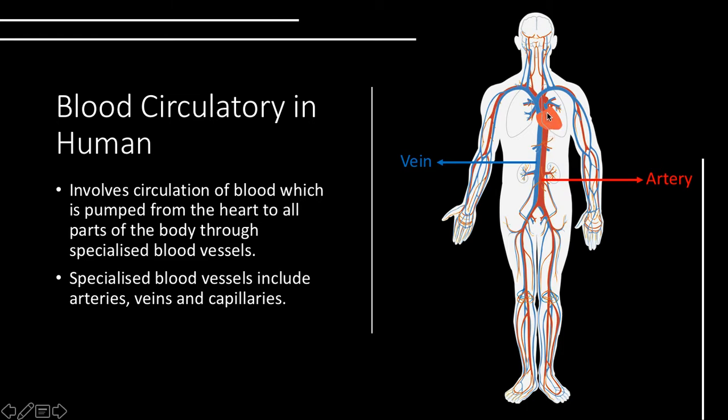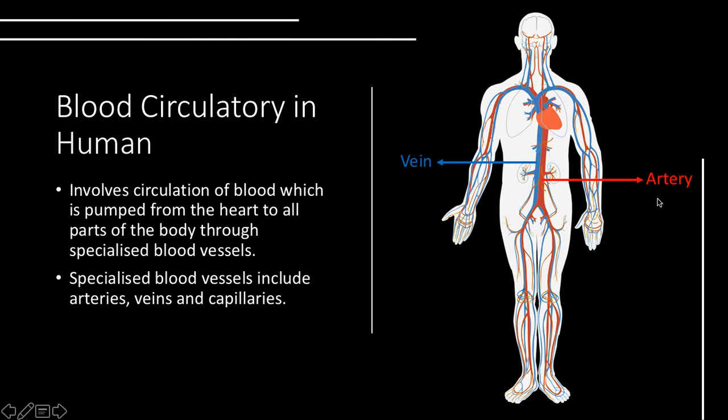This heart is connected to the lung, of course, because they need that oxygen and carbon dioxide from the lung, and the heart is also connected to the rest of the body. The heart will help to pump the blood to the rest of the body, and this heart is connected to specialized blood vessels.